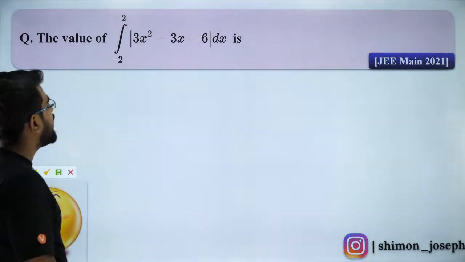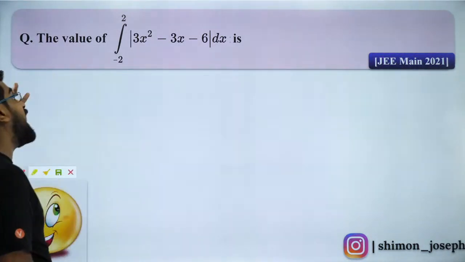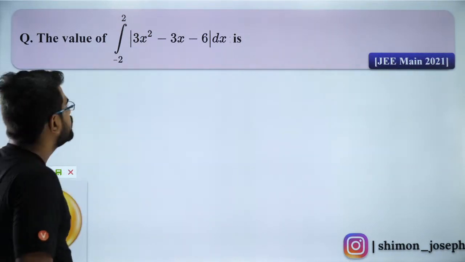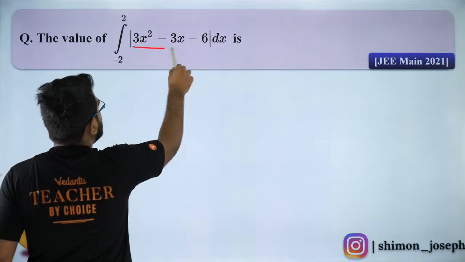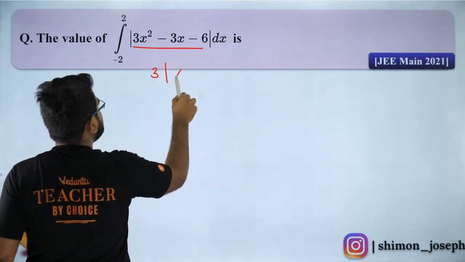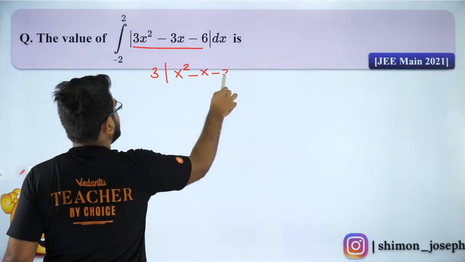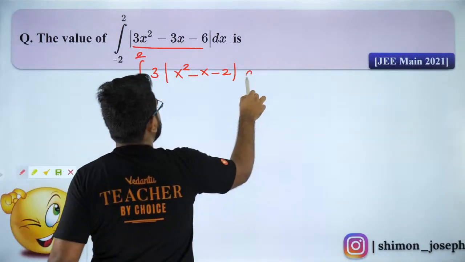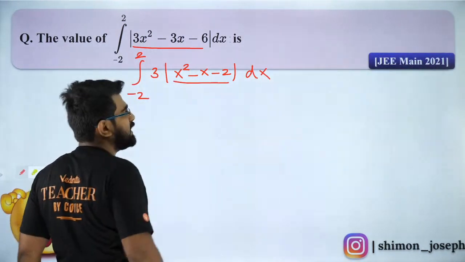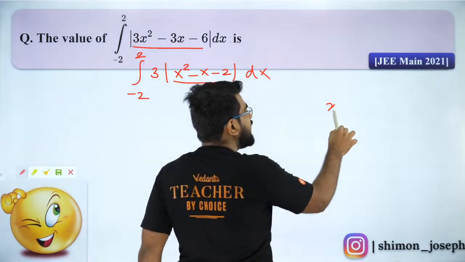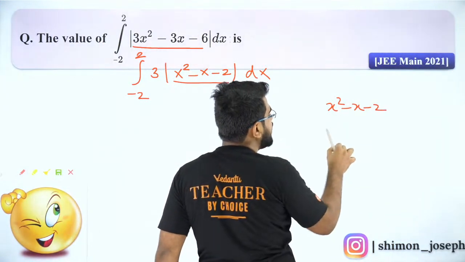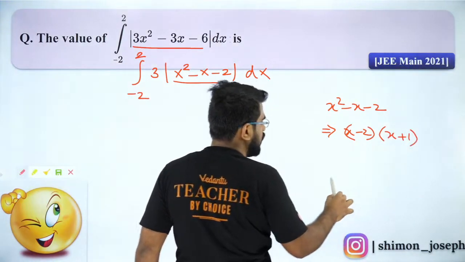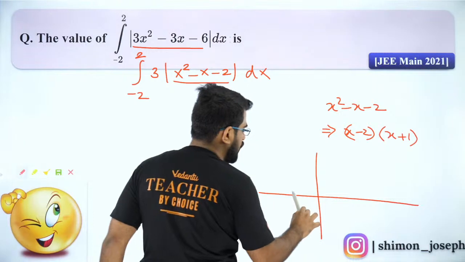Everybody? So, let us try to solve it, guys. Please listen carefully and then we will move forward. Are you all ready? So first of all, I will look at this. Can I write it as 3 times modulus of x square minus x minus 2, integrated from minus 2 to 2? First of all, guys, let's plot this x square minus x minus 2. Can I factorize it as x minus 2 into x plus 1? Are you all cool with that? So if I draw this quadratic graph, it will look somewhat like this.